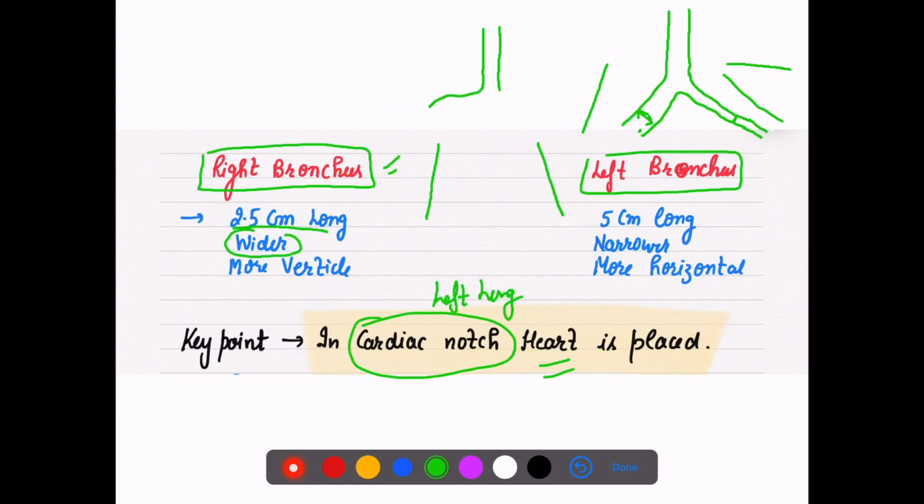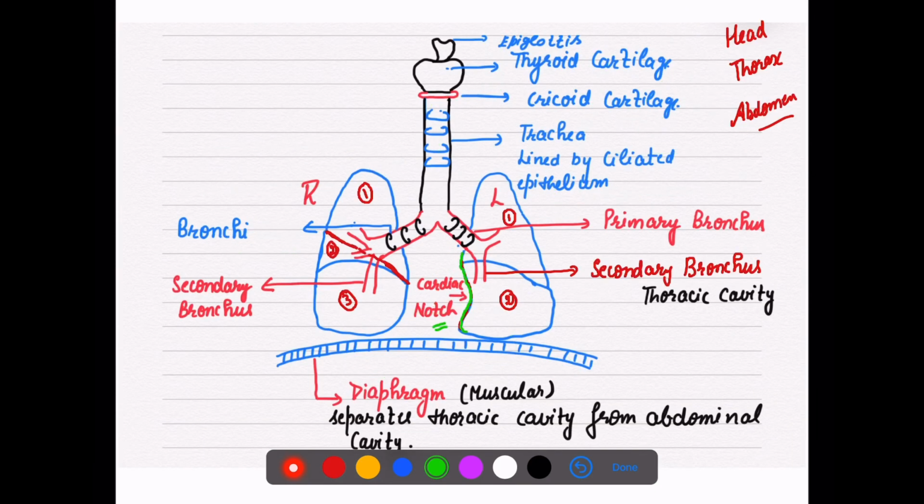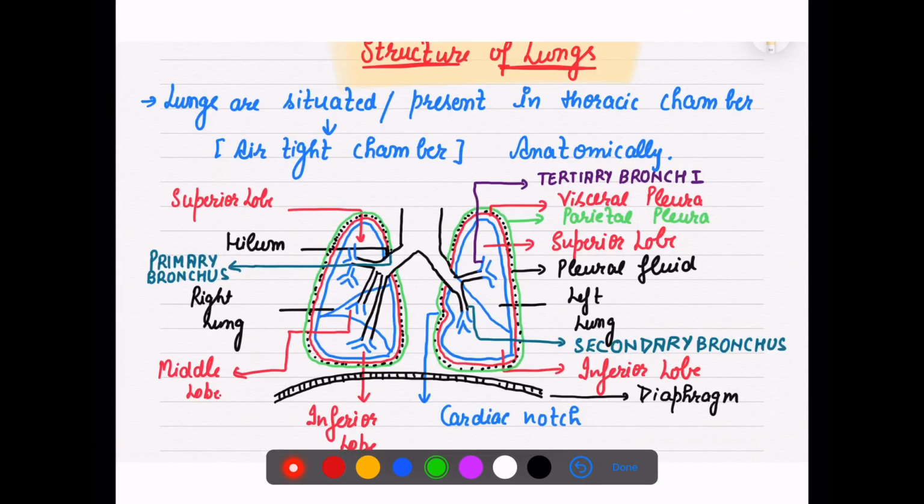So here is about your bronchi, pharynx and the larynx. Tomorrow we are going to start with the structure of lungs in detail.